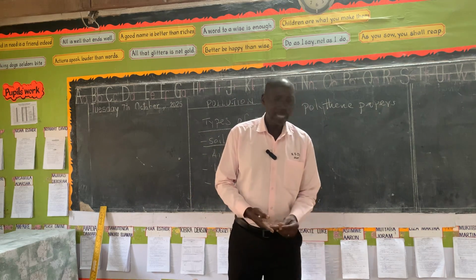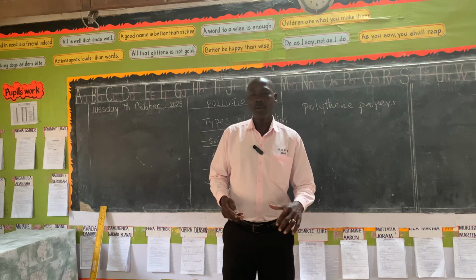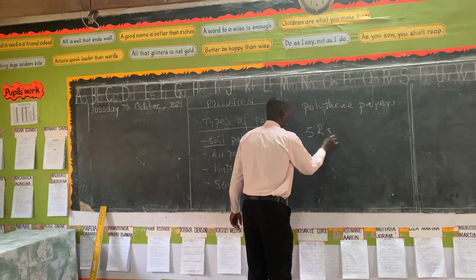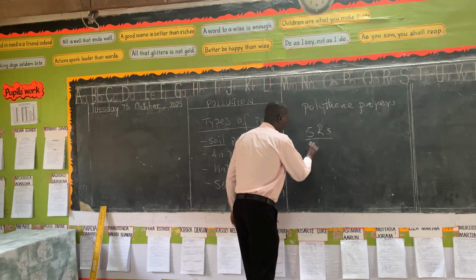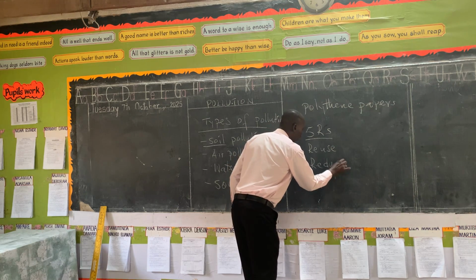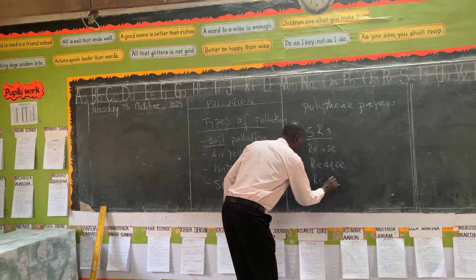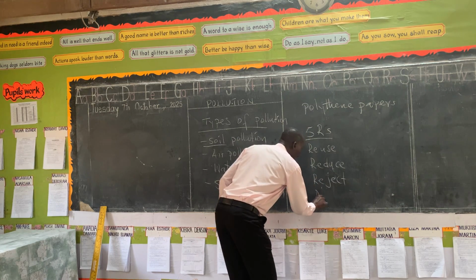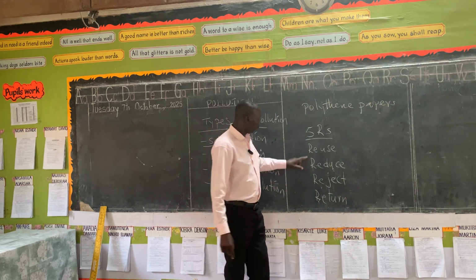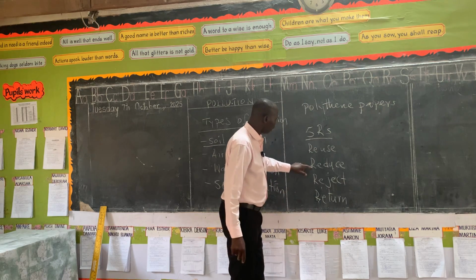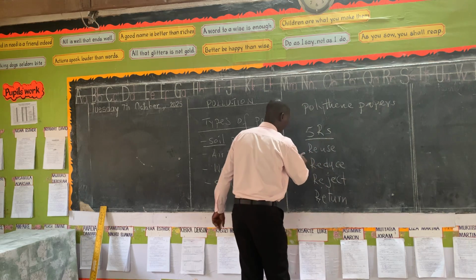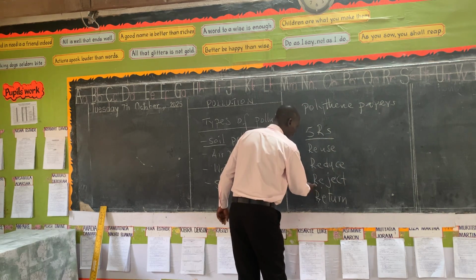So what we do, such materials, the non-biodegradable materials, are best controlled by using the 5R. The 5R stands for reuse, reduce, reject or refuse, and return. These are 5. No, it's 1, 2, 3, 4. Reduce, reject, return, and then we have the next R. Because there are 5: reducing, rejecting, and returning.